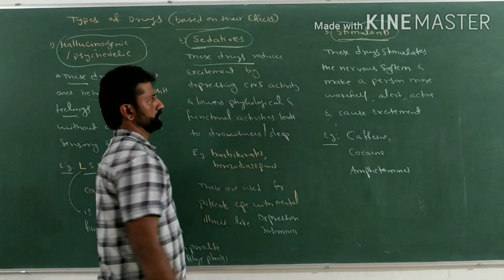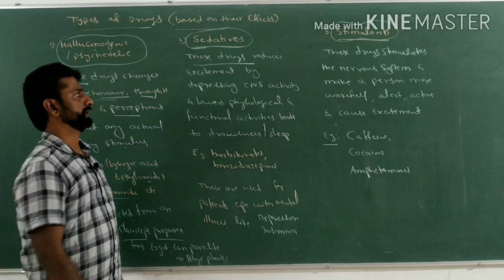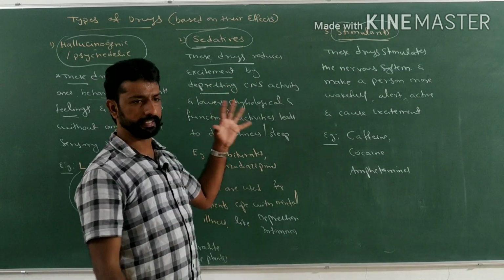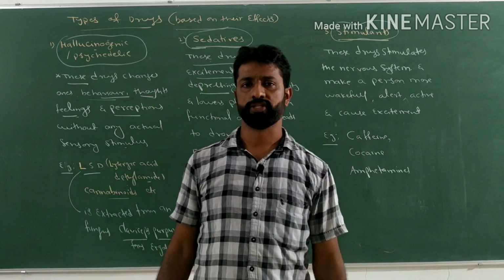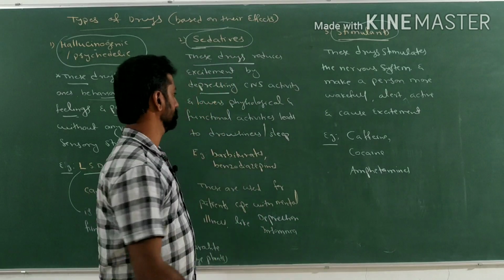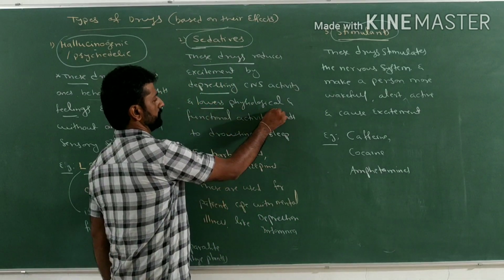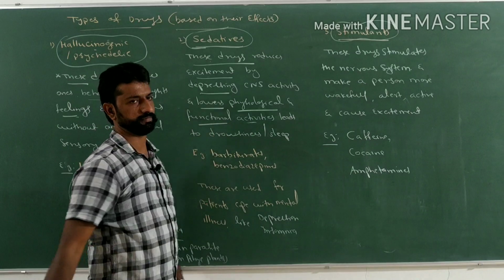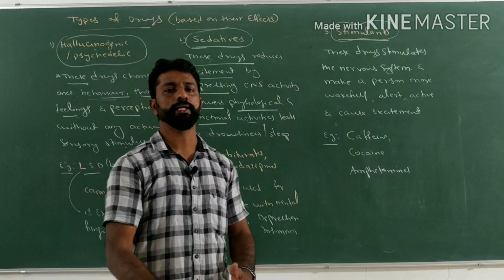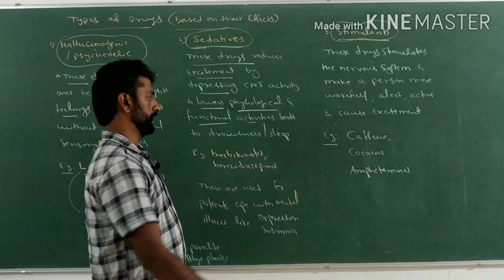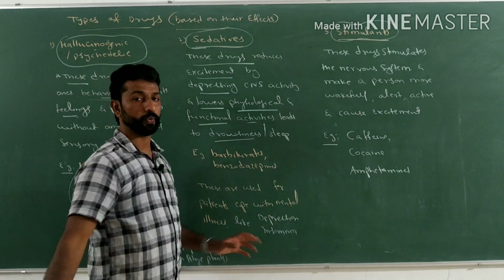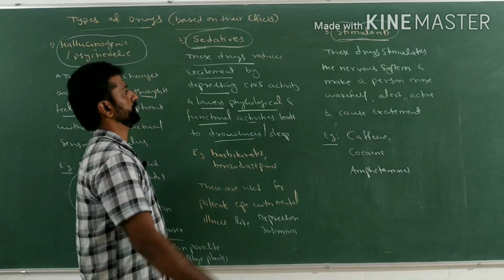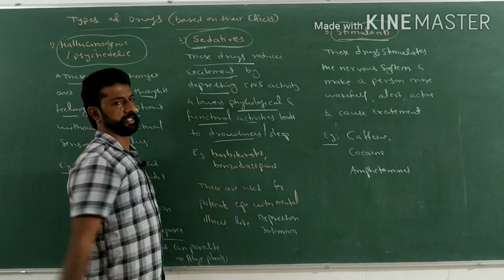These drugs reduce the excitement by depressing the central nervous system activity and lowering the physiological and functional activities of the body, so it leads to drowsiness or sleep. What is the mode of action of these sedatives? The drugs which reduce the excitement.